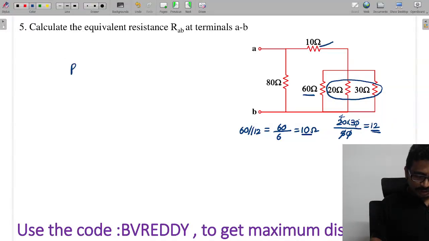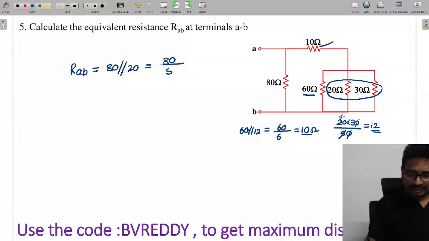So finally what happens now, RAB, which we can say is 80 parallel to 20. Check this thing, all of you. So this value will become 80 by 4 plus 1, 5. So this will be given as 16.